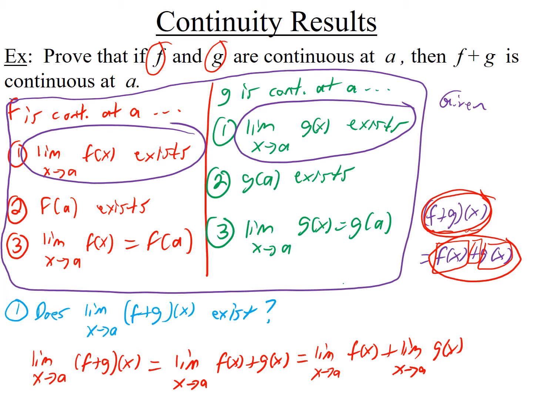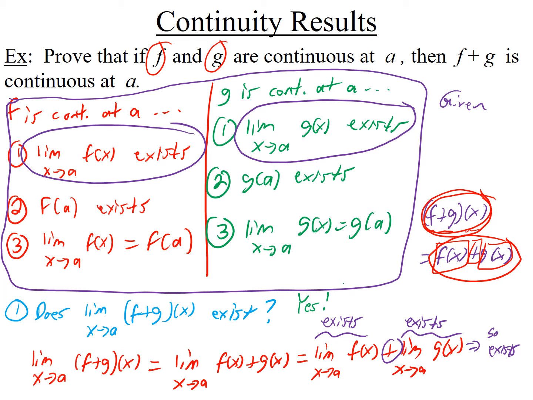And because each of these exists, that means it's a number. This exists, that's another number. So they have two numbers we're adding, so you get a number. So the limit exists. So the answer to the first question is yes. The limit as x goes to a of f plus g exists. And in fact, we know the answer.